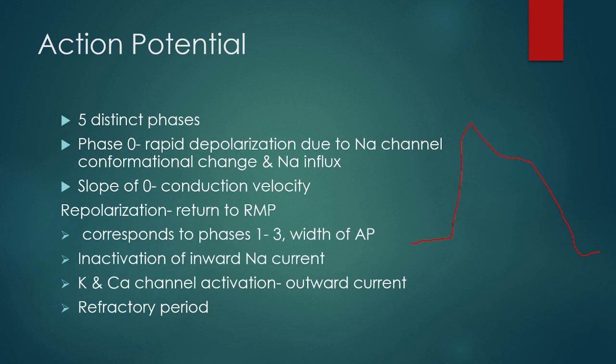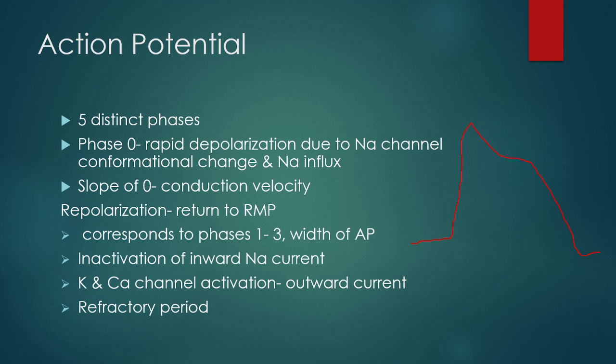The faster it is, the narrower, more vertical it is, the faster is the conduction velocity. Some antiarrhythmics which act on this phase, the class 1 antiarrhythmics, decrease the slope of this phase and decrease the conduction velocity, reducing the overall rate of the action potential.